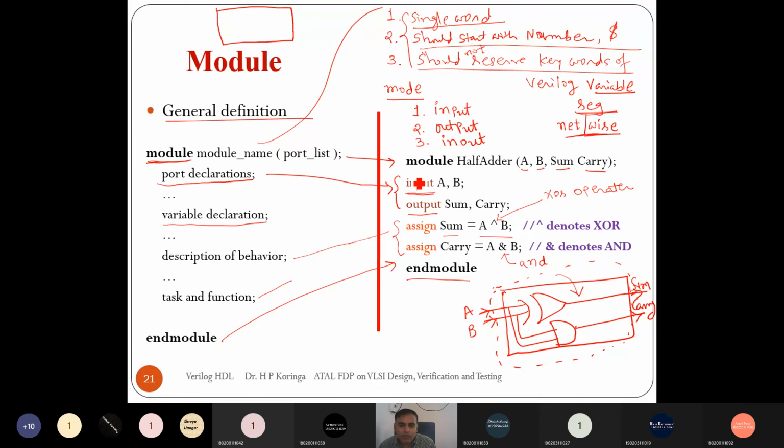So any Verilog program starts with module and ends with endmodule. In between, we have the port declarations, any variables, the description of behavior using any abstraction level modeling, and if you have a function or task. Is it clear? Any questions in this Verilog module?